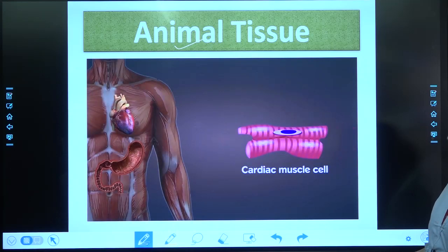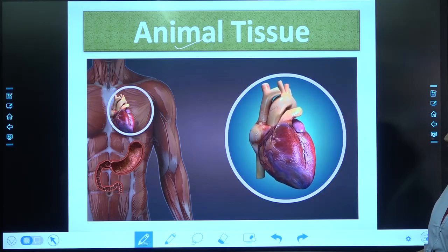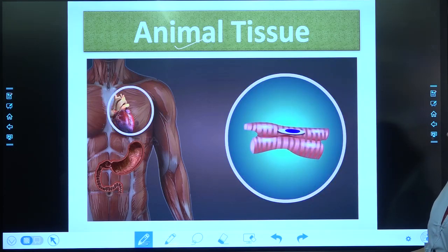The cardiac or heart muscles are involuntary muscle cells that contract and relax throughout life. They are cylindrical, branched, and uninucleated.